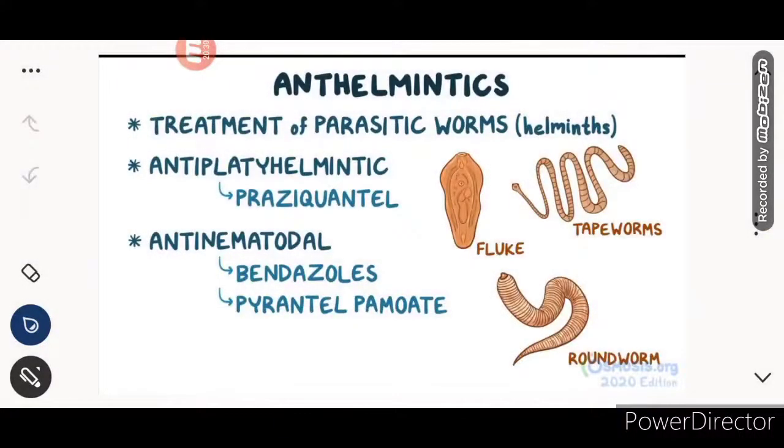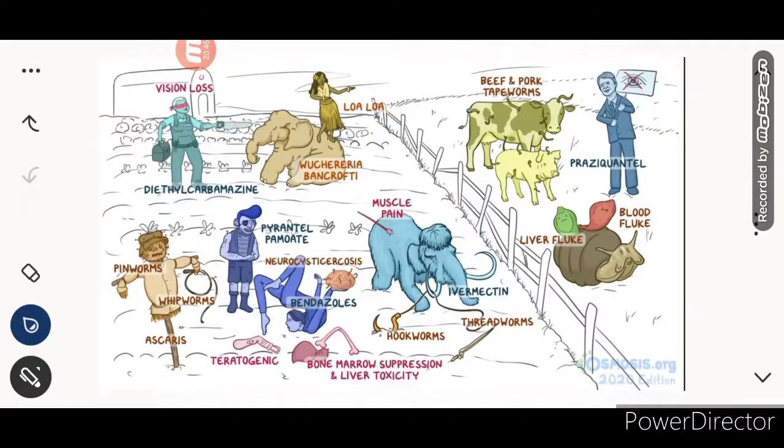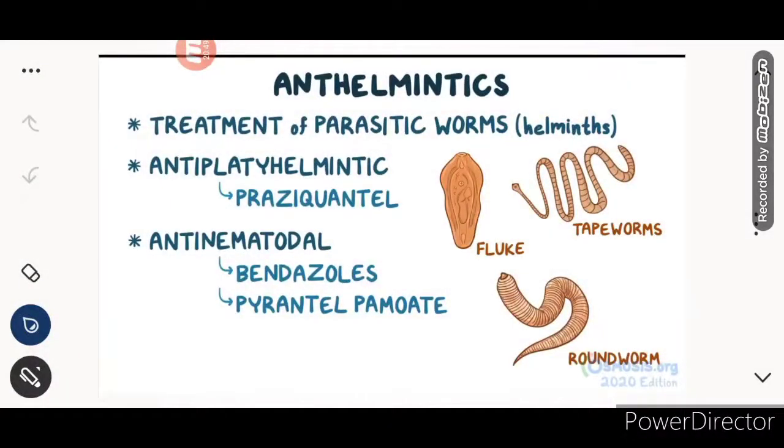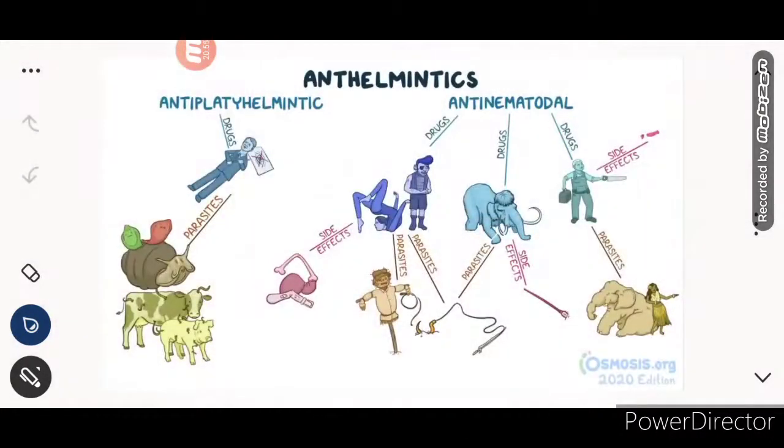Simple. So, for a quick recap, anthelmintics are used for the treatment of parasitic worms, that is helminths. Anti-platyhelminthic में हमने देखा, that is praziquantel, and anti-nematodal में the benzimidazoles and pyrantel pamoate and diethylcarbamazine. So these are three drugs in the anti-nematodal, and anti-platyhelminthic has praziquantel. Now this is the mnemonic: the anthelmintic, the anti-platyhelminthic and the anti-nematodal. Here we saw praziquantel is not used in ocular neurocysticercosis, and is for the blood fluke, the liver fluke, and the pork and beef tapeworms.